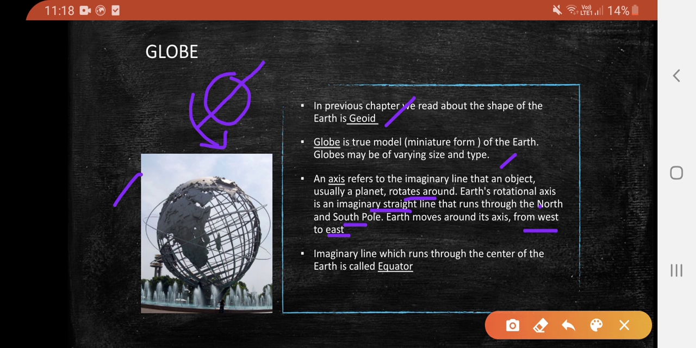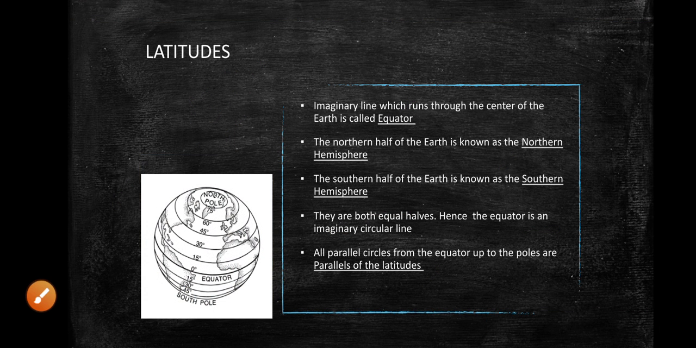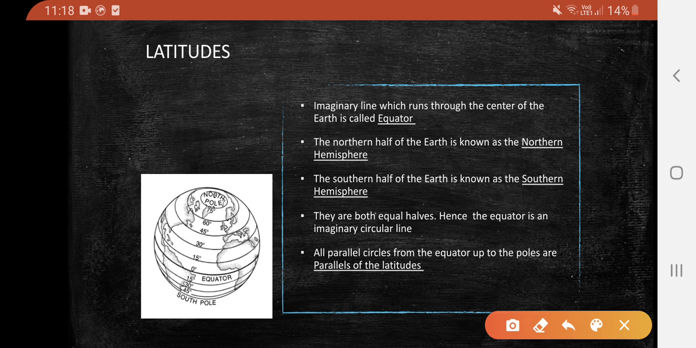The imaginary line which runs through the center of the Earth is called the equator. So this is the equator, and the northern half of the Earth is known as the northern hemisphere, and the southern half of the Earth is known as the southern hemisphere. They are both equal halves, hence the equator is an imaginary circular line. All the parallels from the equator up to the poles are known as the parallels of latitudes.